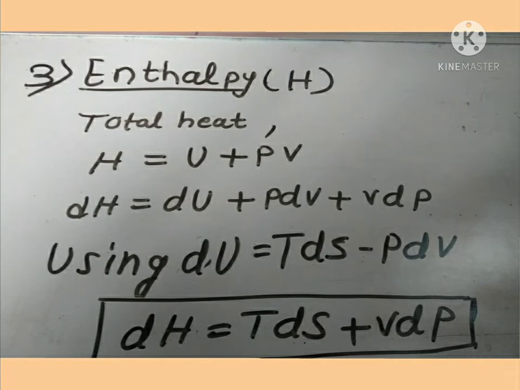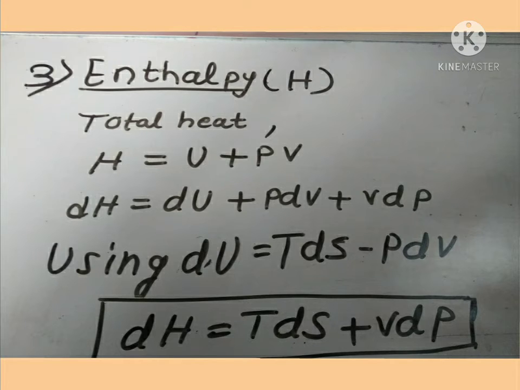From the solved equation we can see that Helmholtz free energy remains constant for an isothermal isochoric process. Next thermodynamic function is enthalpy, denoted by capital H. Enthalpy is the total heat content of the given system, which is given by H = U + PV.